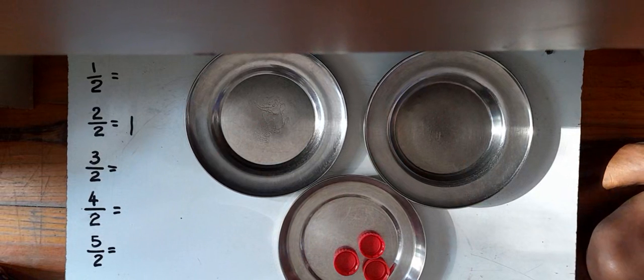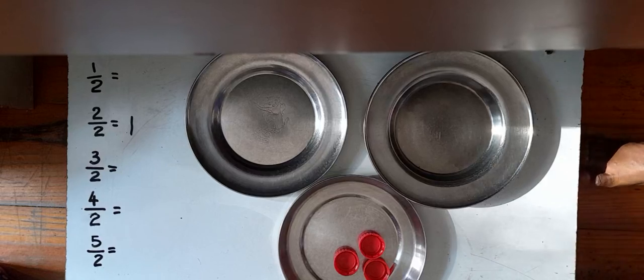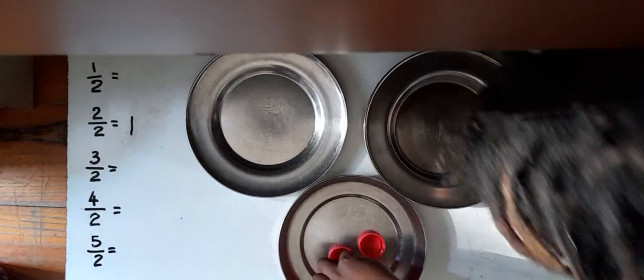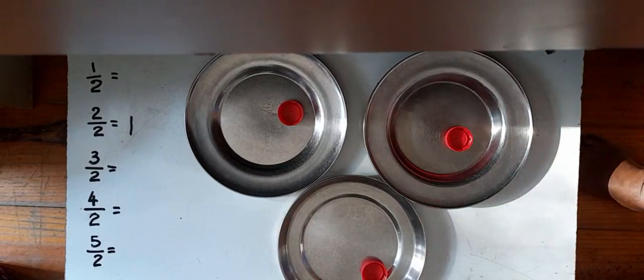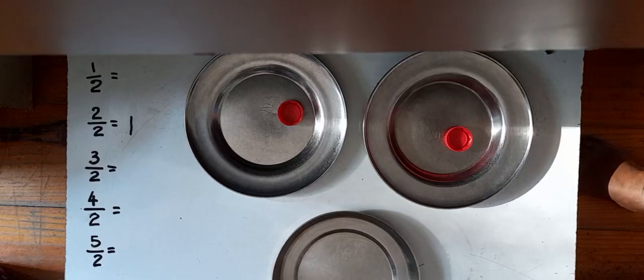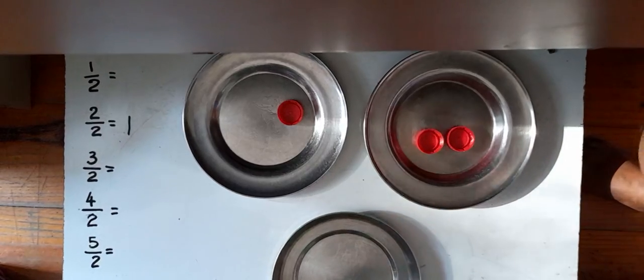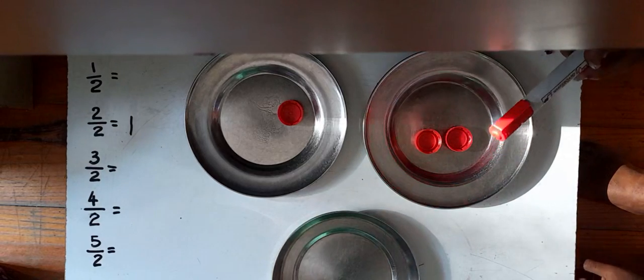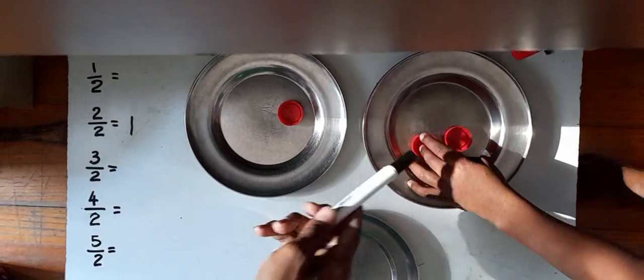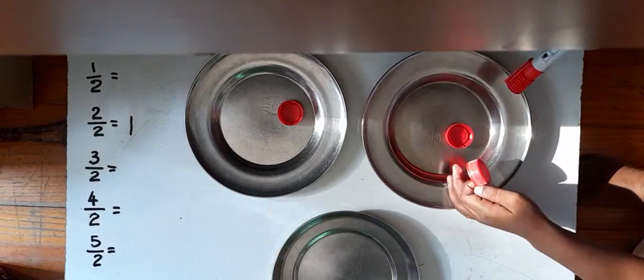Now let's see what happens when we divide three by two. What happens? This one gets two, this one gets one.